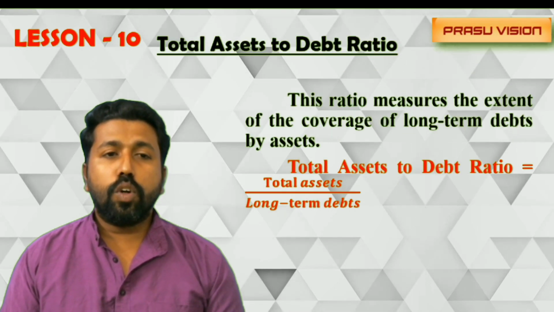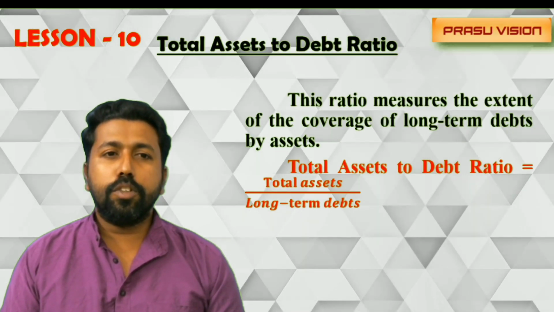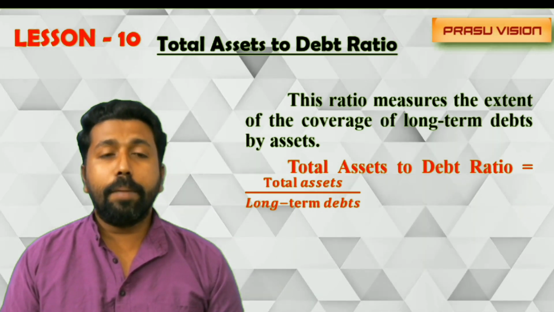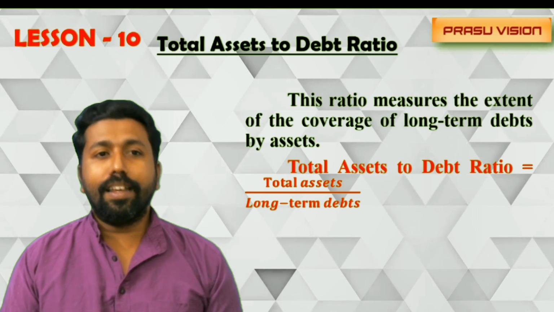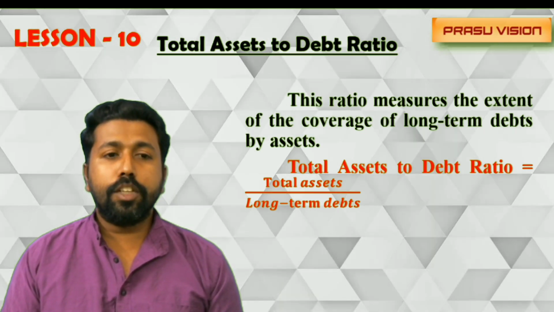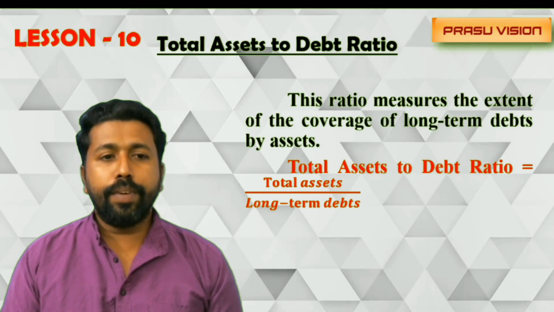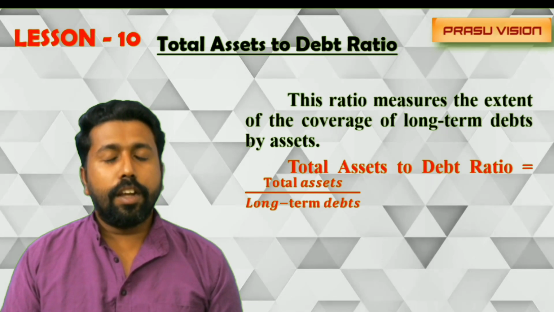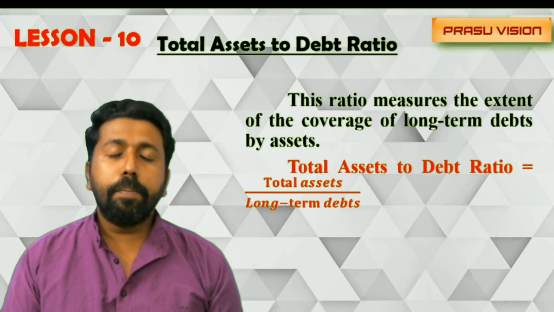Another ratio is total asset to debt ratio. It measures the extent to which the coverage of long-term debt is possible by using the total asset of the firm. So total asset to debt ratio is equal to total asset divided by long-term debt. Long-term debt includes the long-term borrowings and long-term provision.